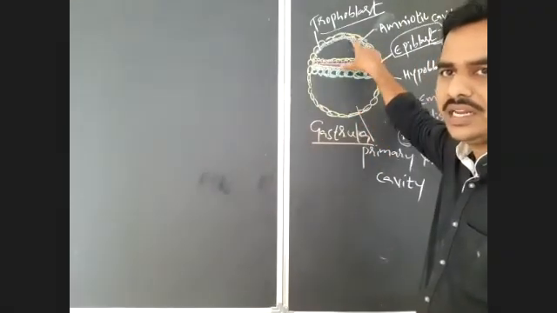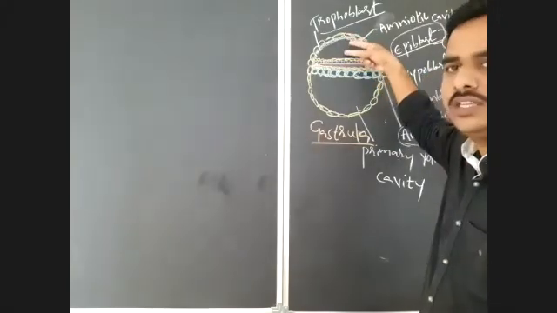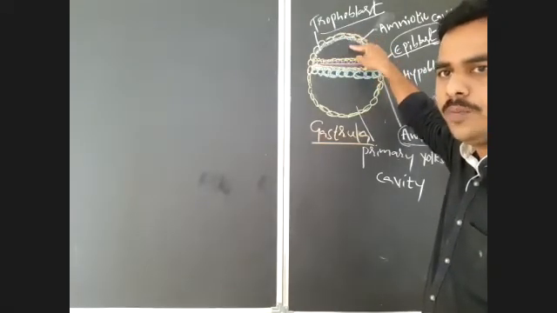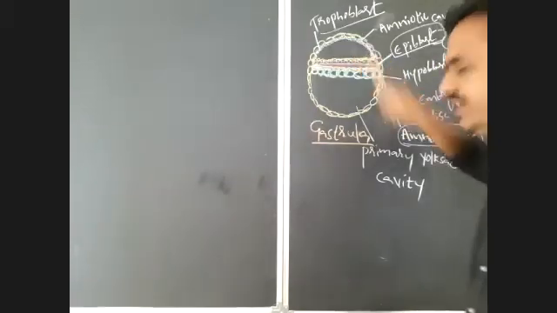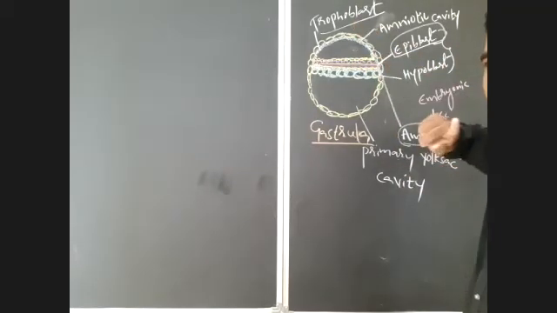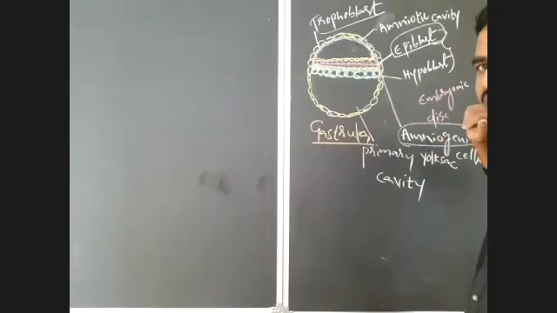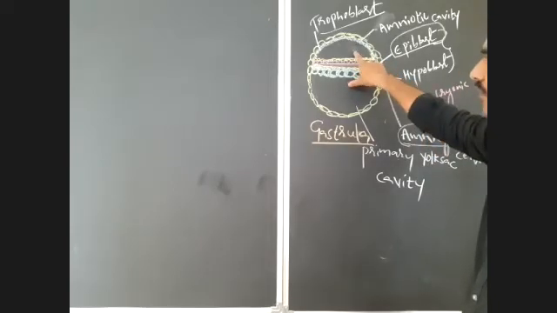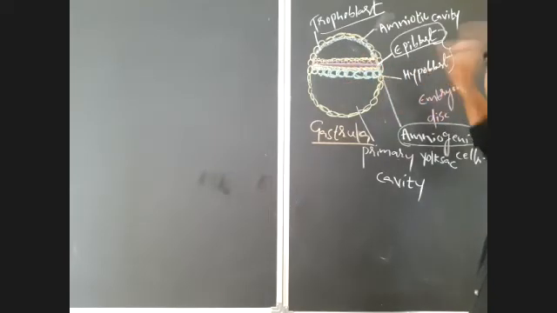So in the amniotic cavity, two important things you have to notice. The roof is lined by amniogenic cells, which are derived from the trophoblast layer, and the floor is lined by epiblast cells.